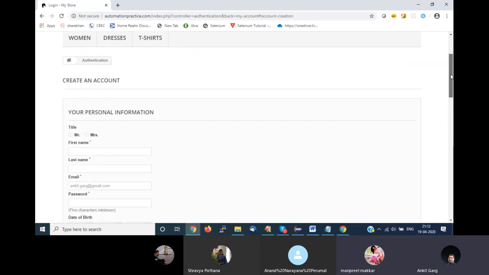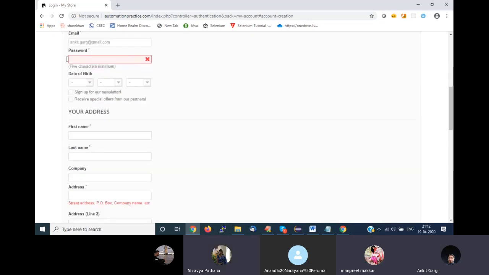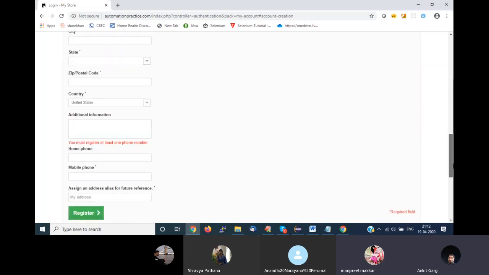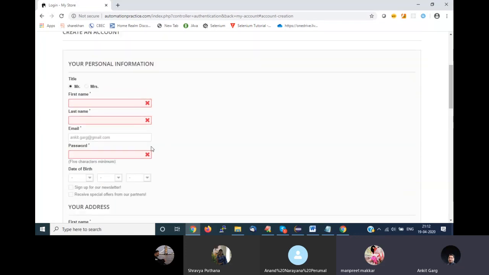You will come on this web page. You have to find an element of this. Again, it will be a click for your radio button. You have to enter the values: first name, last name, email ID, password. You will not be able to do the date of birth for now. I'll explain this part later on, but at least complete your form until your password field. This is one test case.